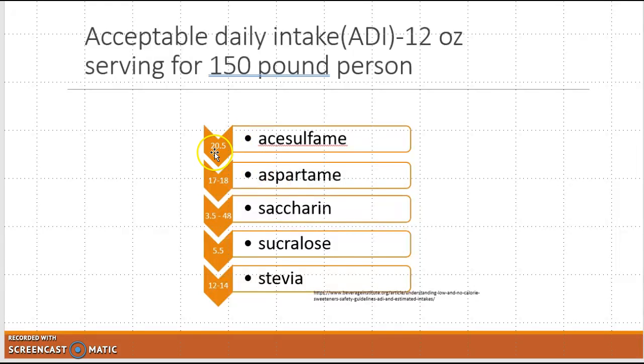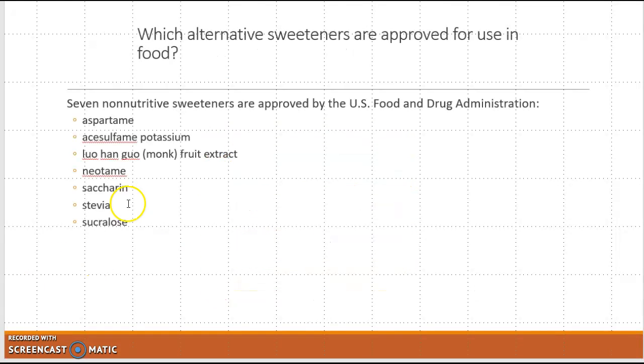So this, you could have 20.5 teaspoons, I think it is, per 100-pound person, or 12 teaspoons of stevia, all these different amounts, and these will be considered safe. Sucralose is pretty low because it can cause a lot of GI problems. People that have sucralose, they don't have enzymes, and sometimes it's like a lactose intolerance. You have the same kind of GI problem, so they make it a little bit lower because of that.